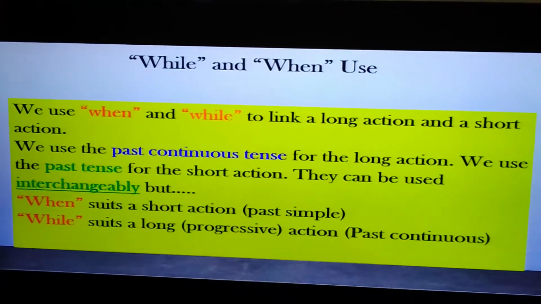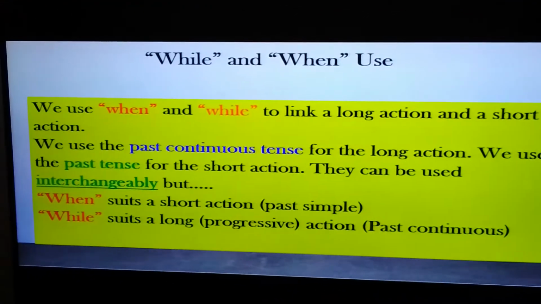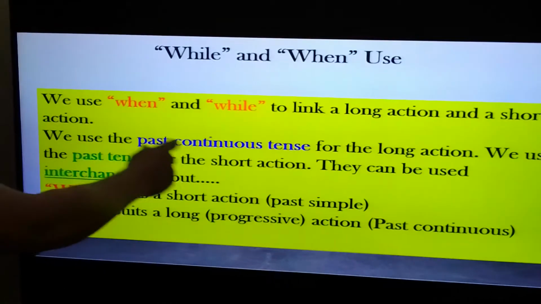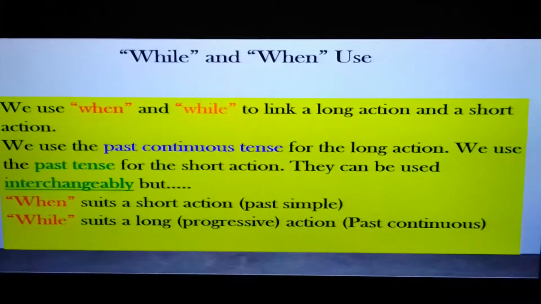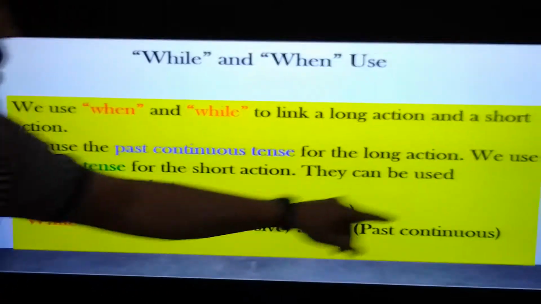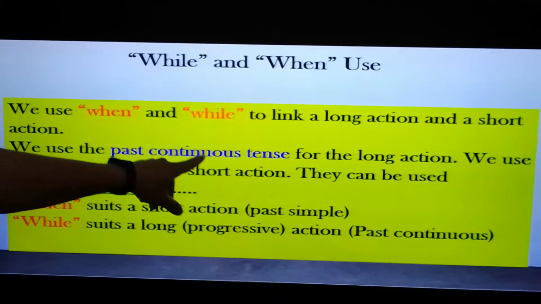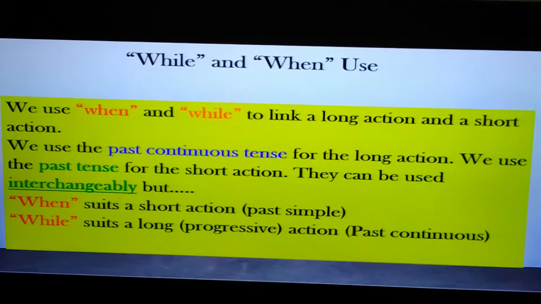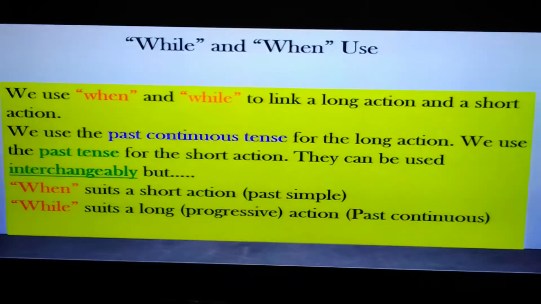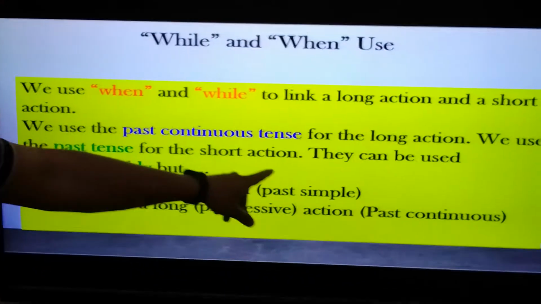Now, the use of while and when. We use when and while to link a long action and a short action. We use the past continuous tense for a long action, and we use the past simple for a short action.